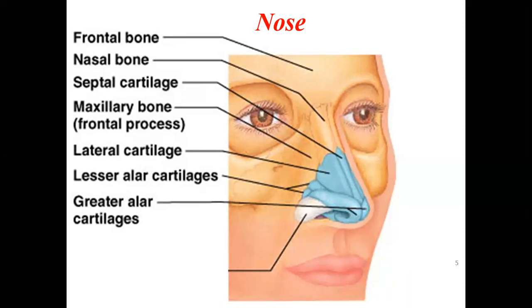Along with that, the maxillary bone, especially the frontal process of it, also provides a wall for the nasal cavity. So all these cartilages as well as the bones behind all help in the formation of the structure of the nose.